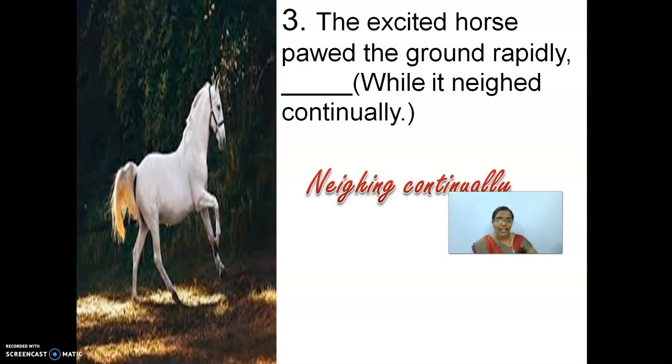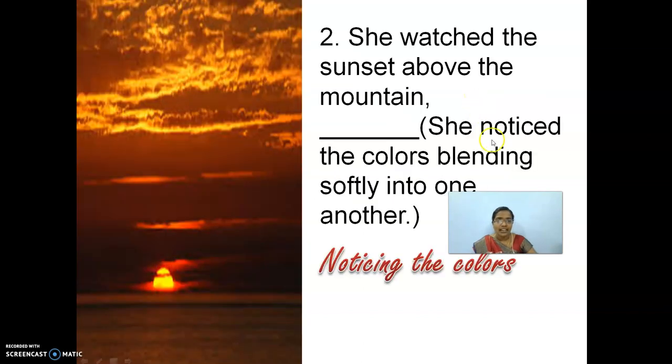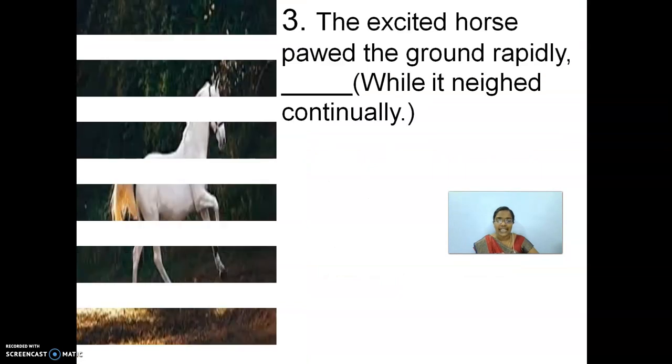And here I would like to tell you one difference, children. In the first 3 sentences, you could see that there is only the verb, okay, while it neighed. And when we go to the previous sentence, here you could see noticed. But in the other 4 sentences, you could see the verb will have a form of have. You can see have will come before it, had will come before it. So just keep thinking how you are going to change the sentences.